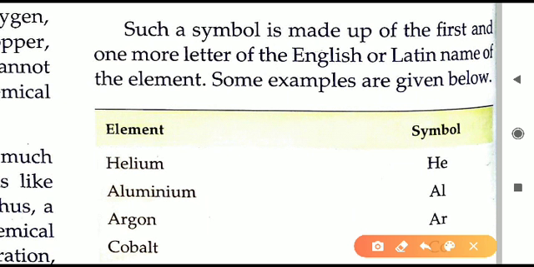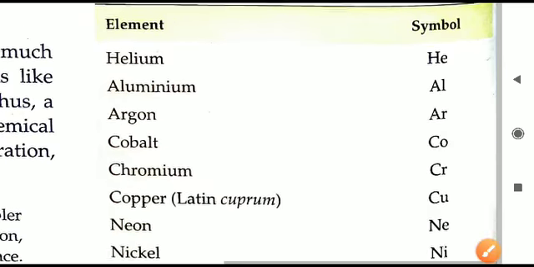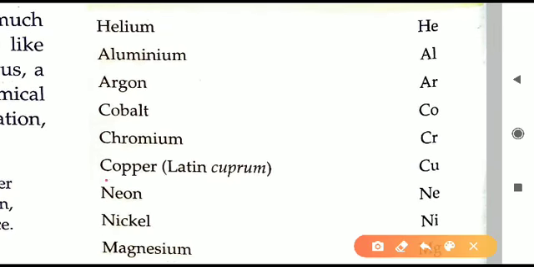In the earlier days it was discovered, copper was discovered much earlier, so that time chemistry was not evolved. In the earlier form it was called alchemy. In those days copper was called as cuprum in Latin language. So cuprum starts with what? Cuprum starts with Cu. Yes, here it is. So copper was called as cuprum. So first two alphabet you can see Cu. That is why we have taken the symbol as C capital and u small.